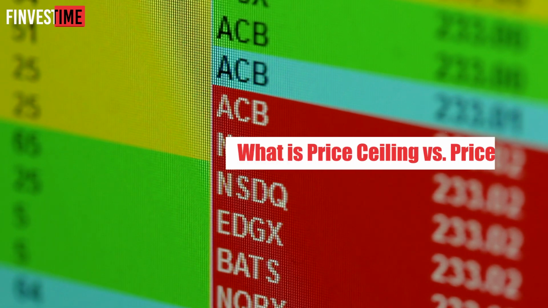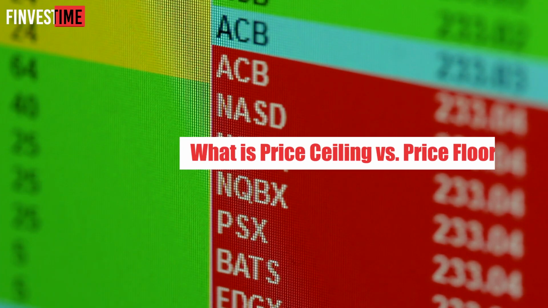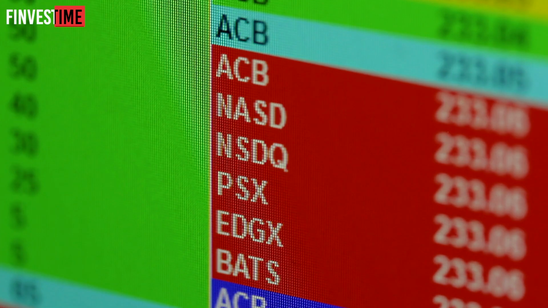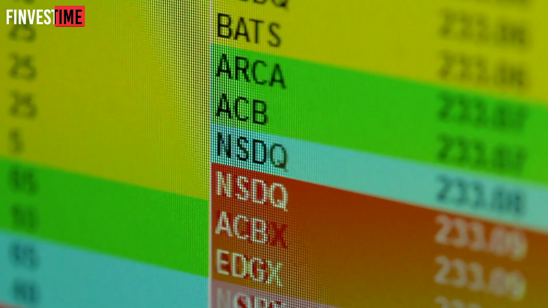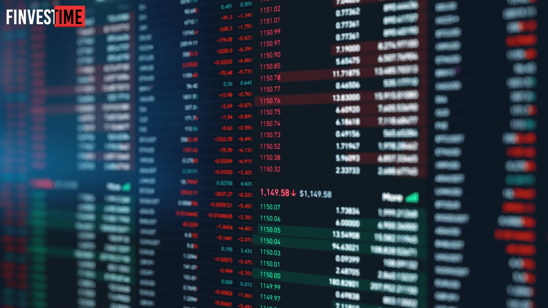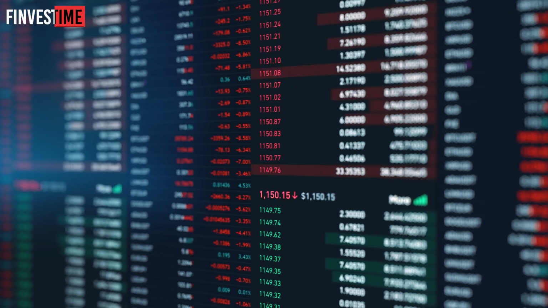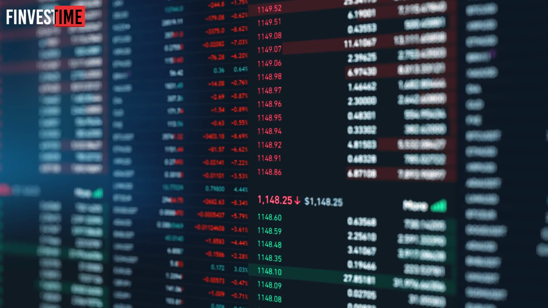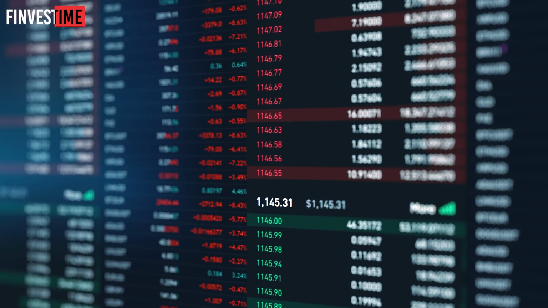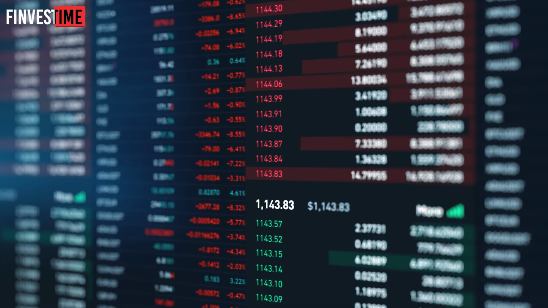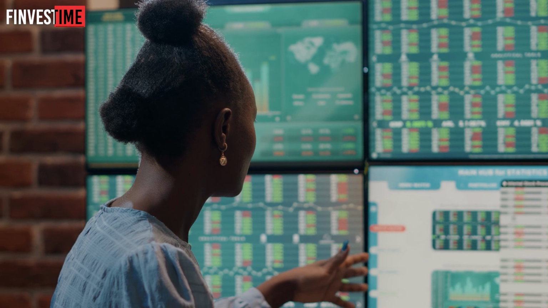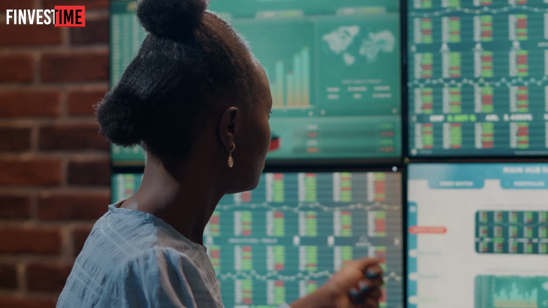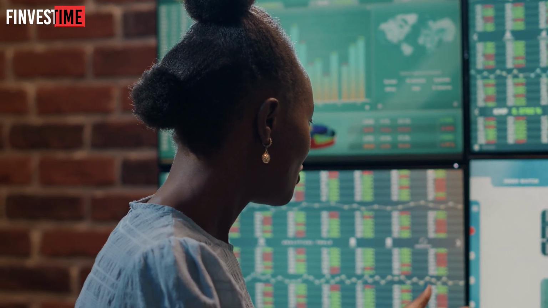What is price ceiling versus price floor? It's essential to differentiate between a price ceiling and a price floor. A price ceiling refers to the maximum price that a commodity can legally be sold for. The government or any other regulatory body sets a maximum cost to prevent the market from exploiting consumers. On the other hand, a price floor refers to the minimum price a commodity can legally sell for.